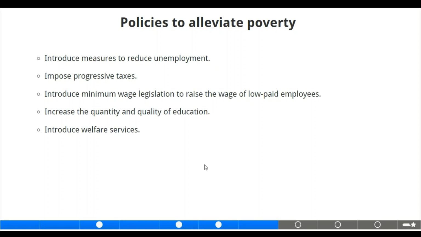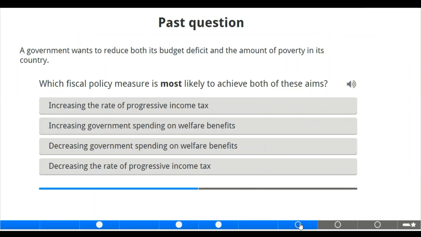And introduce minimum wage legislation to raise the wages of low-paid employees. And increase the quantity and quality of education. Of course, that should also be a policy to alleviate poverty. And also introducing welfare services for people in the society. Now we move to the next slide.